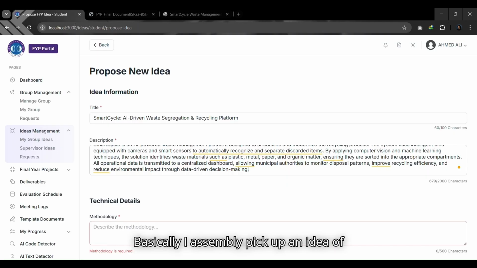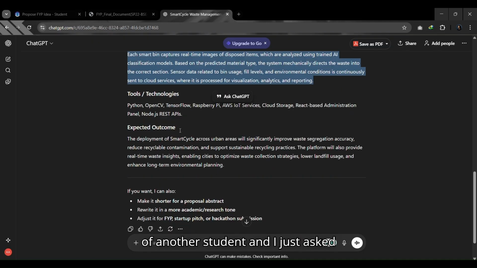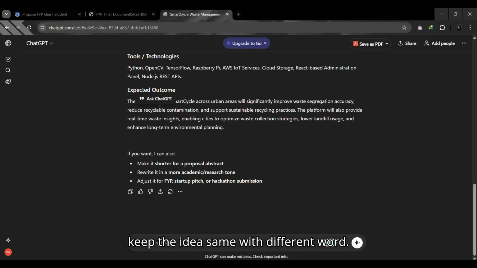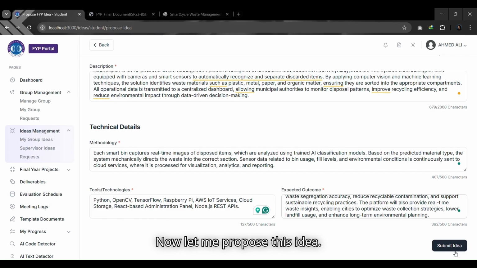Basically, I pick up an idea of another student, and I just ask ChatGPT to rephrase this idea totally, but keep the idea the same with different words. Now let me propose this idea.